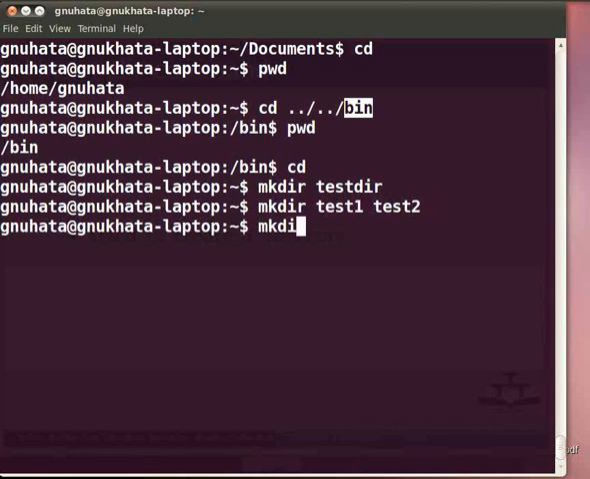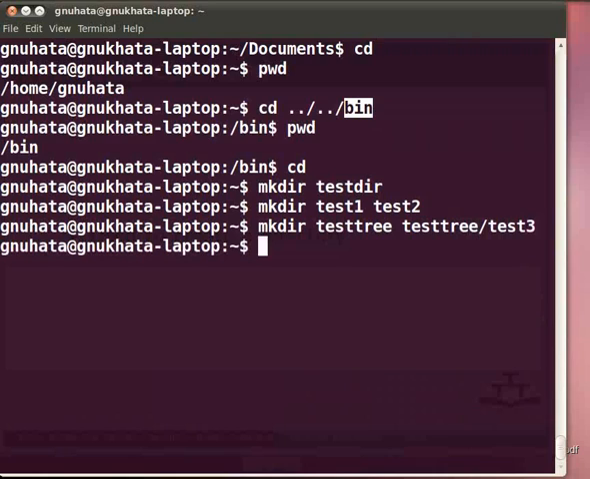Type mkdir space test3 space test3 slash test3. This will make a directory test3 and another directory test3, which is a subdirectory under test3. So we have created four directories, namely testdir, test1, test2, test3 in the current directory, out of which the first three are empty and the last one contains a subdirectory, namely test3.